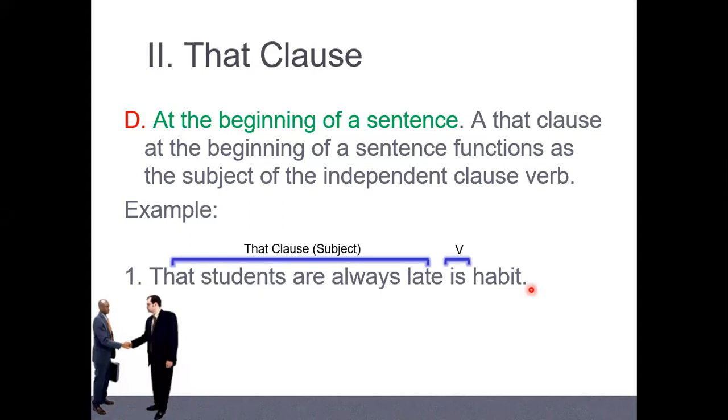So the students are always late, and it stands before the verb is here. That's why we call it the subject.